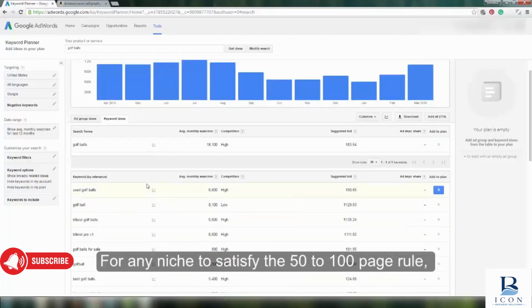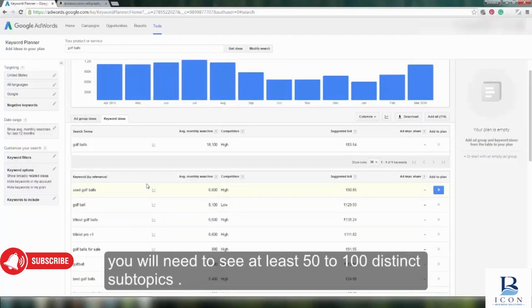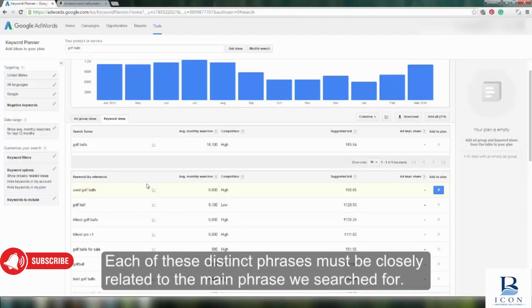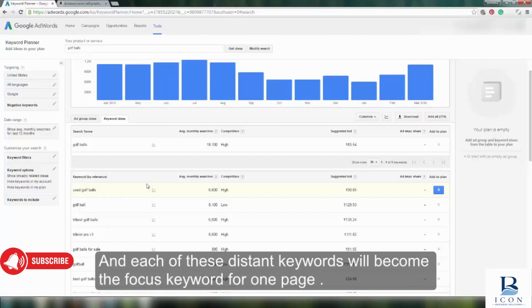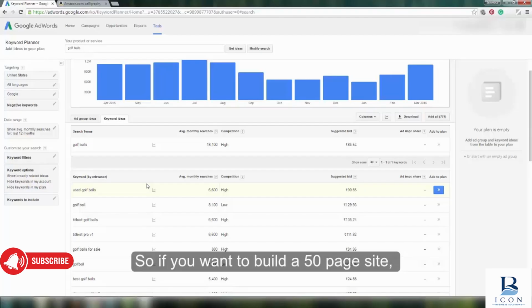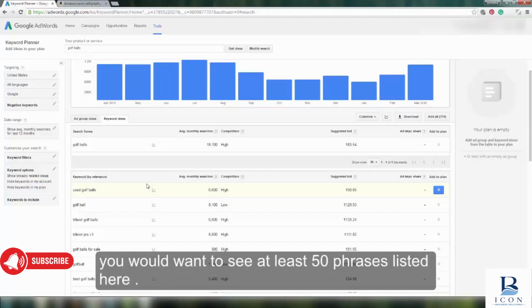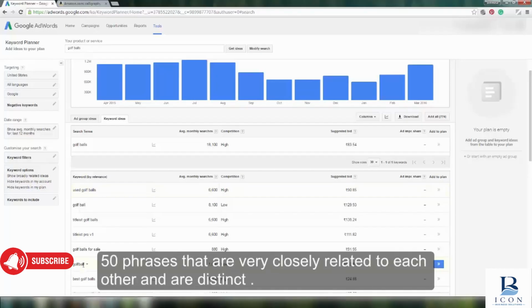For any niche to satisfy the 50 to 100 page rule, you will need to see at least 50 or 100 distinct phrases or subtopics. Each of these distinct phrases must be very closely related to the main phrase we searched for. And each of these distinct phrases will become the focus keyword for a single page. So, if you want to build a 50-page site, you want to see at least 50 phrases listed here. 50 phrases that are very closely related with each other and are distinct.